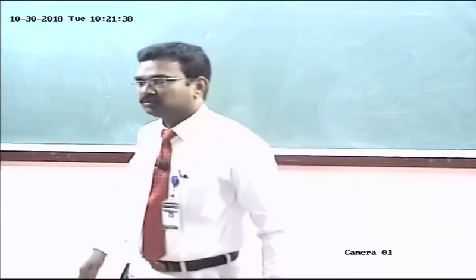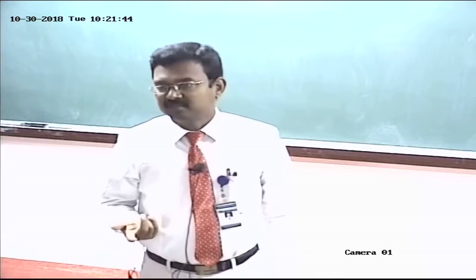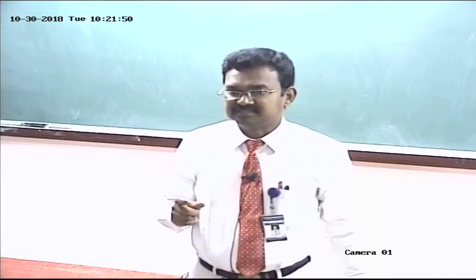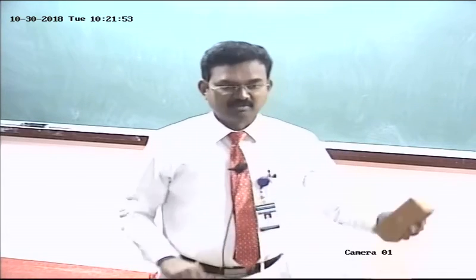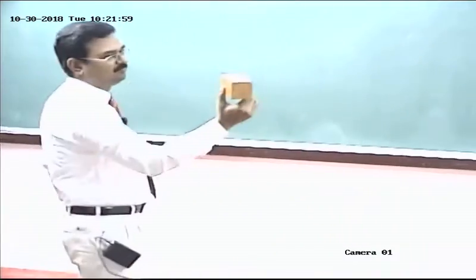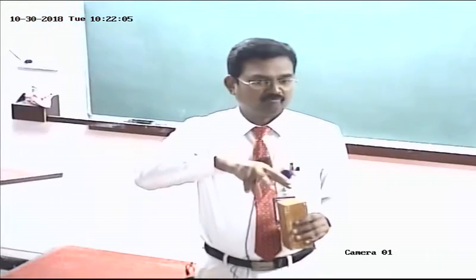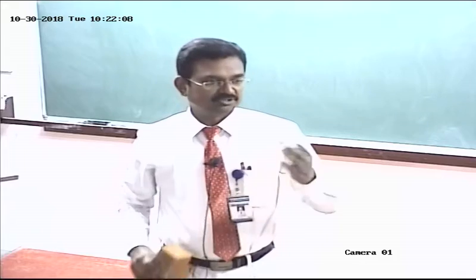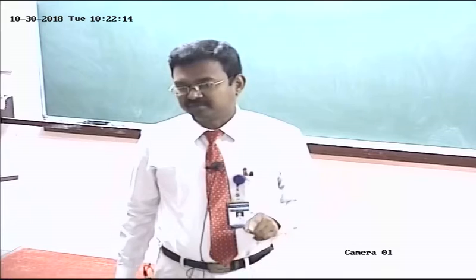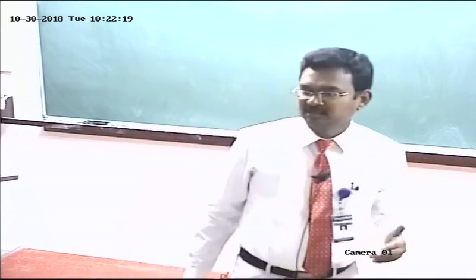The axis is inclined to any one of the principal planes. The VP and HP are called planes of projection, principal planes, coordinate planes, reference planes, isn't it? So the axis of the solid is inclined to any one of the principal planes. In the fourth position, inclined to HP, parallel to VP. In the fifth position, axis is inclined to VP, parallel to HP. So as per the syllabus, we have to concentrate on position number 4 and position number 5. To solve positions 4 and 5, the knowledge of position 1 and position 2 is required. When we solve the problems in cases 4 and 5, I will explain about position 1 and position 2.